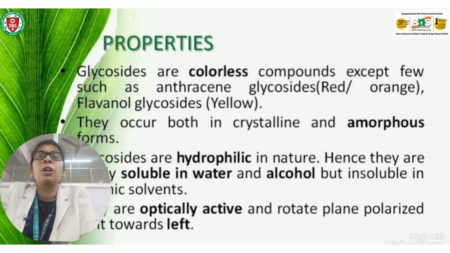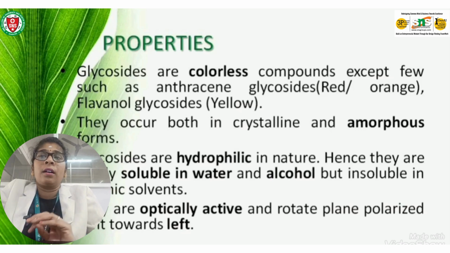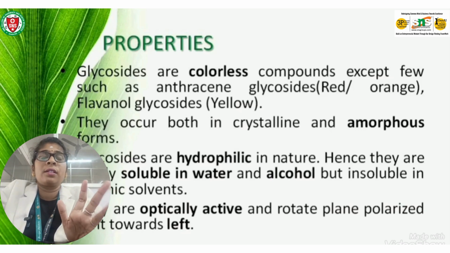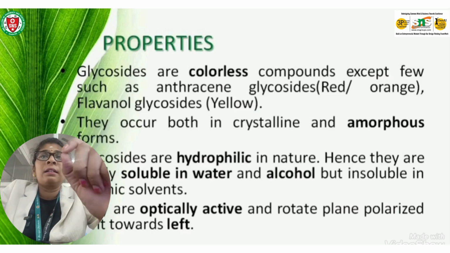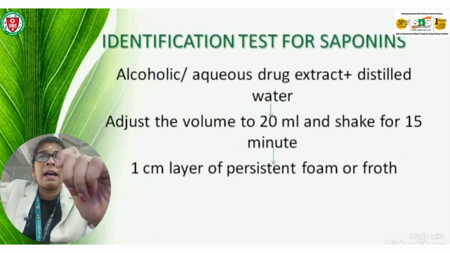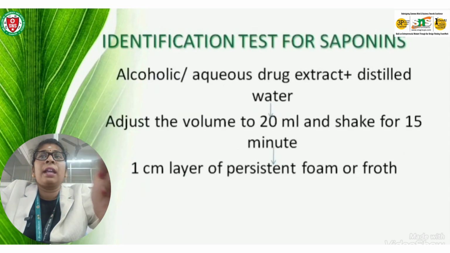In S glycosides, the sugar molecule will be combined with the SH, that is the thiol group of the aglycone. Here the examples are isothiocyanate, for example sinigrin from the black mustard, etc. And what is C glycosides? Here the sugar molecule will be directly combined with the carbon atom of the aglycone. For example, anthraquinone glycosides like aloin, barbaloin, cascaroside, etc.